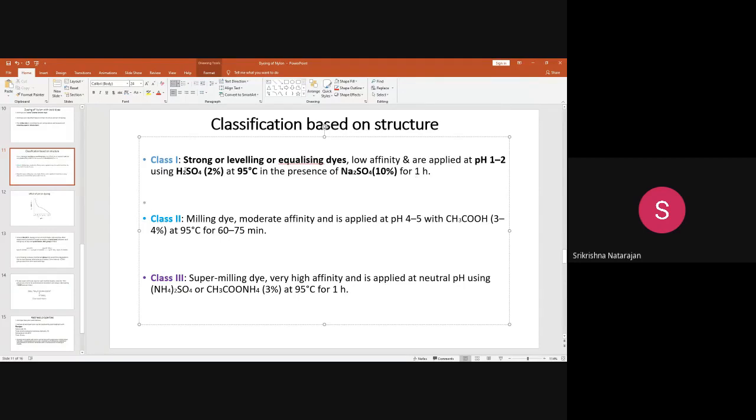So the sulfuric acid is for maintaining the acidic pH. Since it is a low affinity dye, in order to create the affinity, you are using a low pH of around 1 to 2.